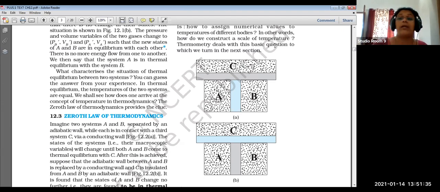It is not necessary that, for example, Punya is directly in equilibrium with Gayatri. Say Malavika is in equilibrium with Gayatri and Punya is in equilibrium with Gayatri. Even though you are separate, Punya and Malavika are still in equilibrium.